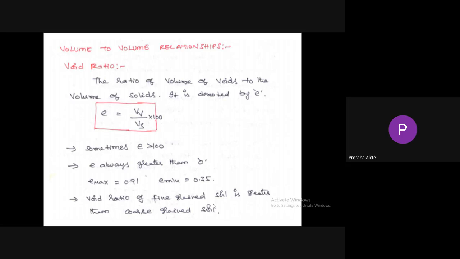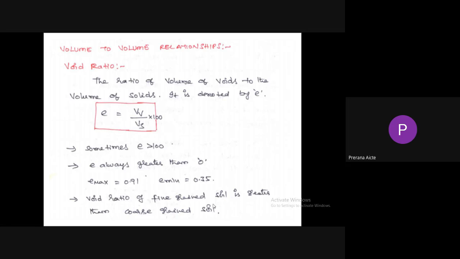When the soil particles are assumed as spherical particles and placed in dense condition, maximum void ratio is equal to 0.91 and minimum void ratio is equal to 0.35. These are when soil particles are assumed as spherical, but in actual, the particles are not spherical in shape. If the soil particles are spherical, the maximum void ratio obtained is 0.91 and the minimum void ratio obtained is 0.35. Please remember these values. Maximum void ratio is equal to 0.91. Minimum void ratio is equal to 0.35.